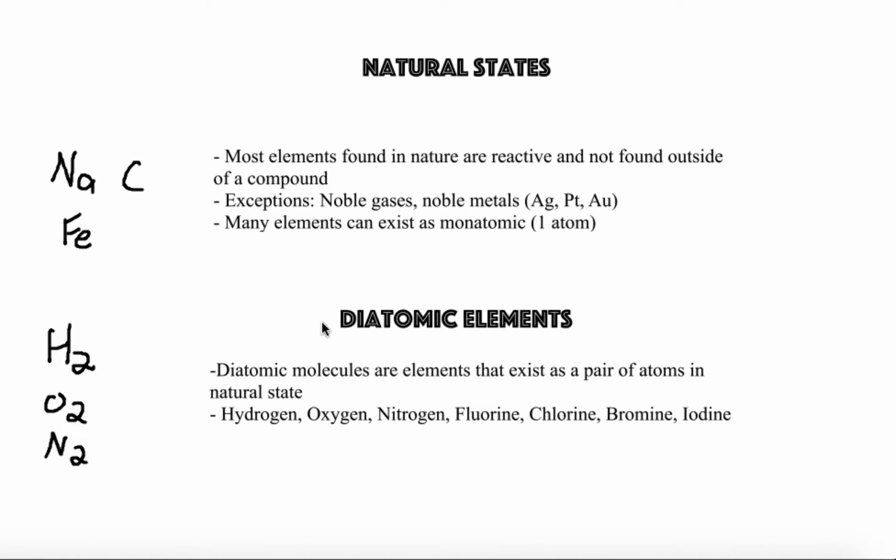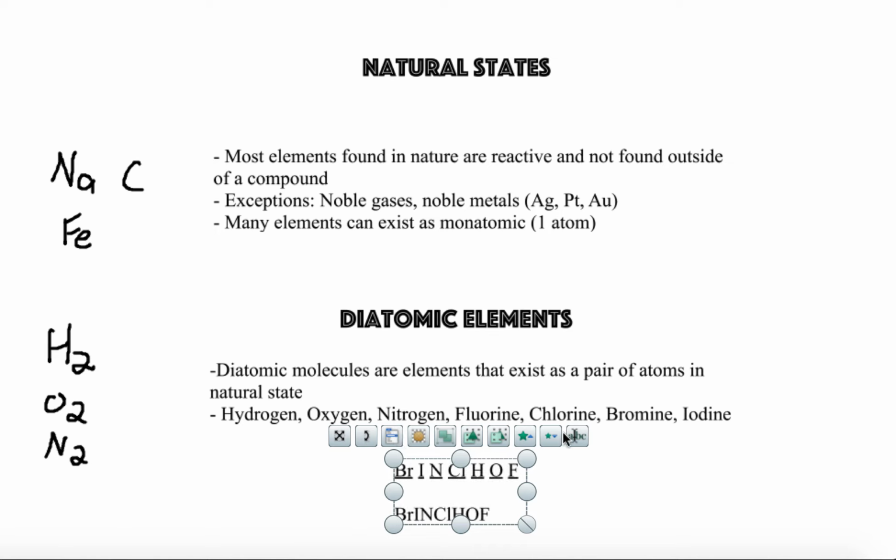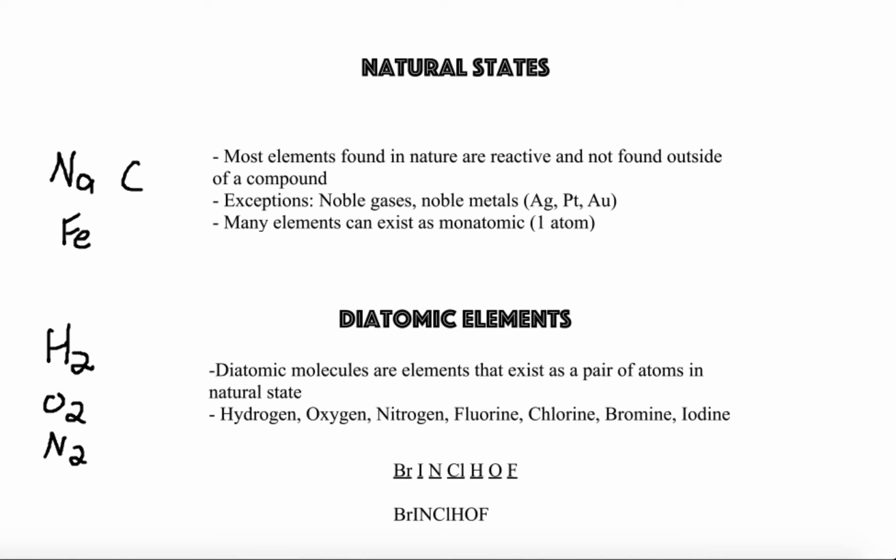Now, an easy way to help remember this is a little acronym called Brinclhof. Brinclhof helps you kind of organize all these 7 elements, and it's just a great mnemonic device to help you remember what the 7 diatomic elements are. So again, it's bromine, iodine, nitrogen, chlorine, hydrogen, oxygen, fluorine. These 7 are the 7 that have to exist as a pairing.